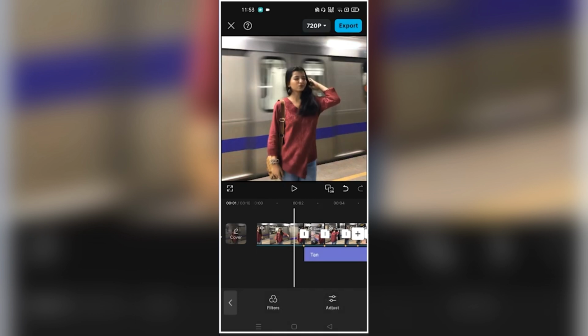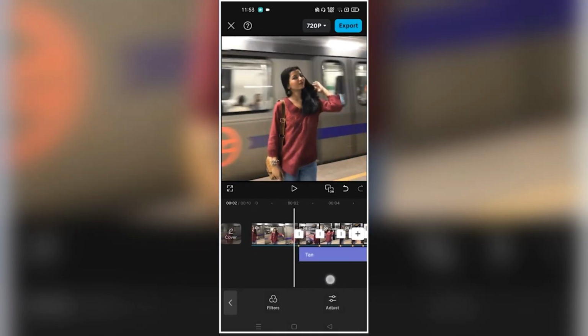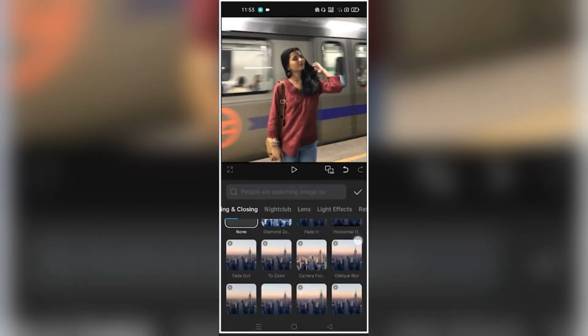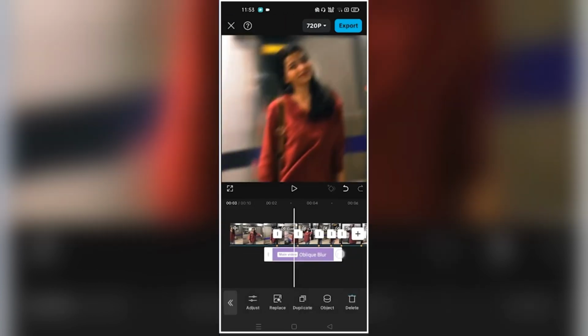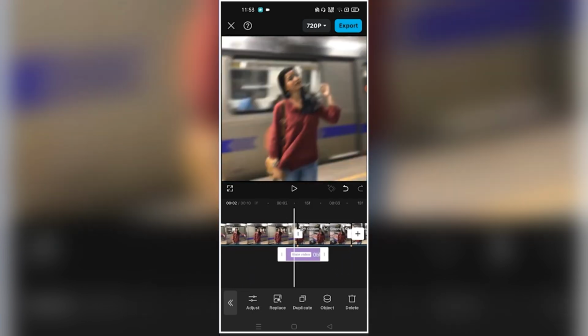Okay, now after doing this, guys, you just have to come in between the first and second clip. After that, click on the effect. After that, come here in the video effect. And from the opening and closing, you have to add oblique blur here. You add this. Rest we will do it. And after doing that, you have to keep it slightly in the middle. Meaning you have to add it slightly here in the part of the transition. So we just keep it this much.